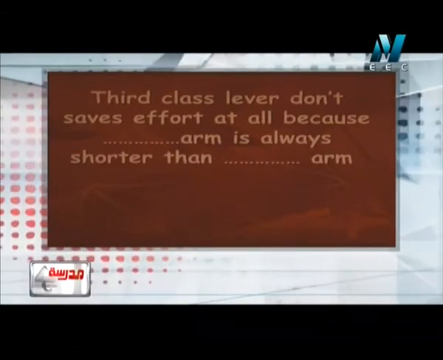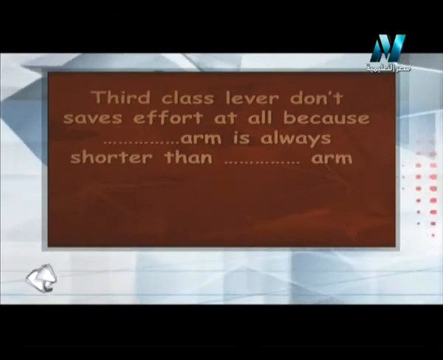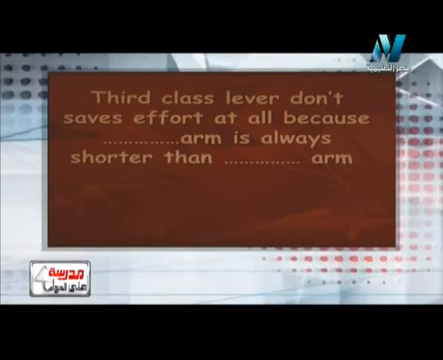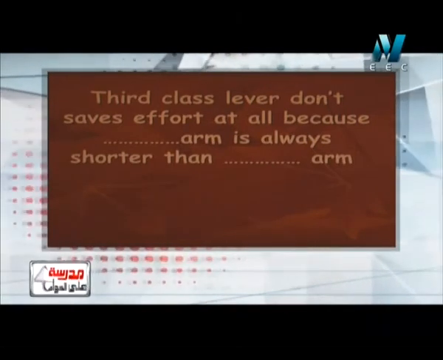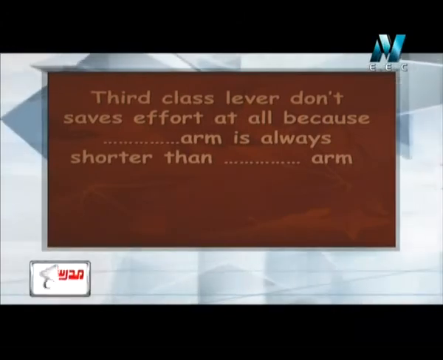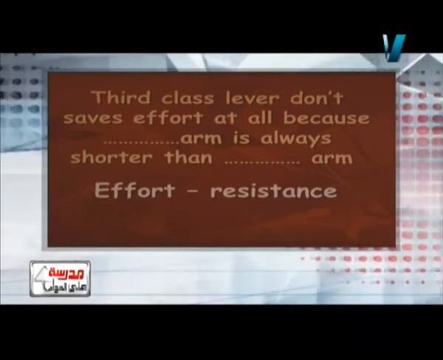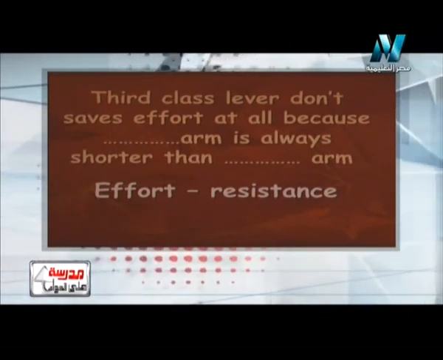Another question. Third class levers don't save effort at all because the effort arm is always shorter than the resistance arm.